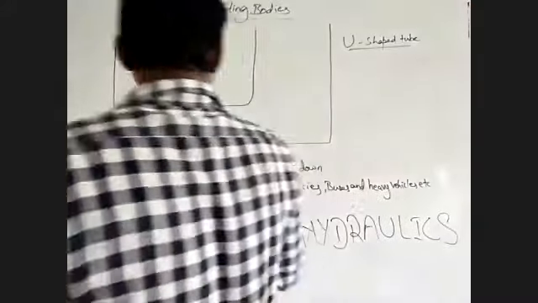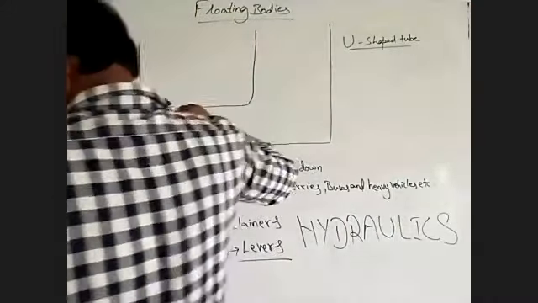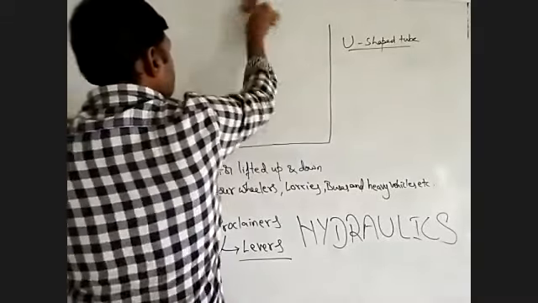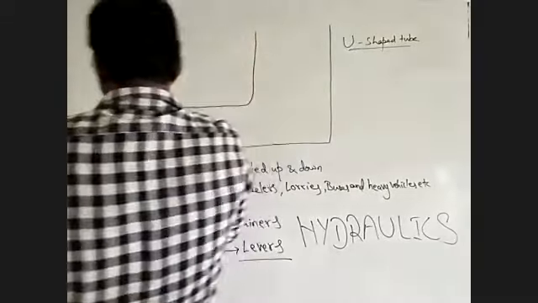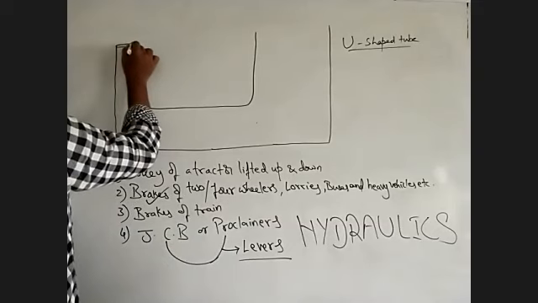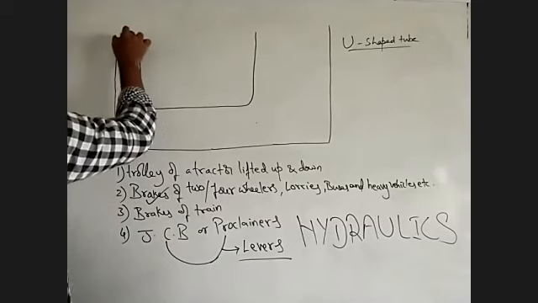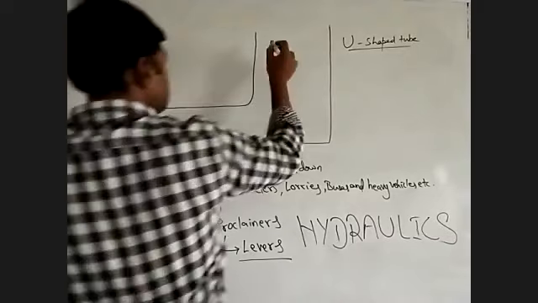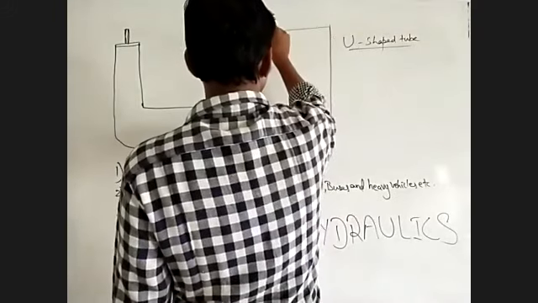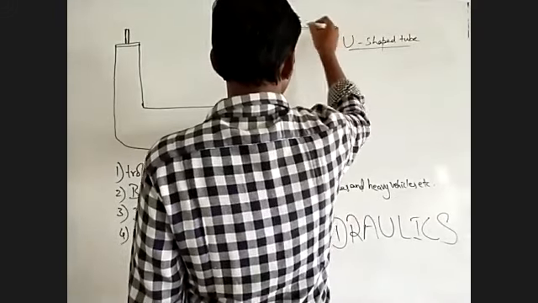Now this is arranged with two leak-proof pistons. Leak-proof pistons, we will say. And this is also arranged with a leak-proof piston.